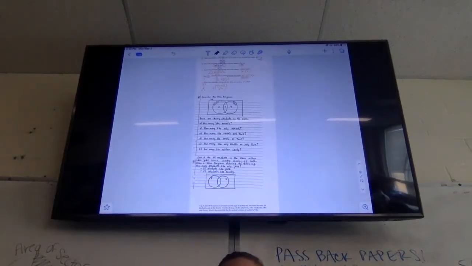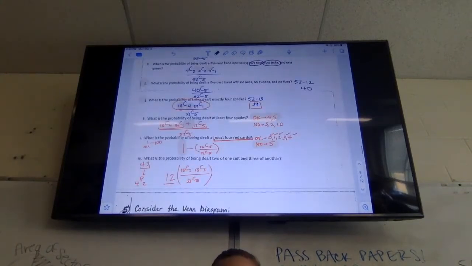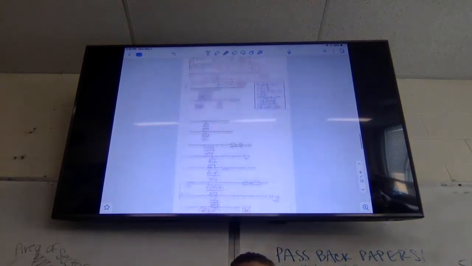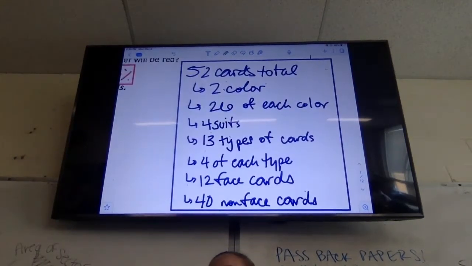So we are looking at the end of 9-3. We're going to finish this today. Remember, we did our cards at the end of the day last class, so this should be the very end of the video before this. All of these were probabilities, so we had all of the possibilities, 52 choose 5 under everything, and then we just dealt with all of our possibilities based on the situations given. Remember, I gave you all of this stuff. I will not give this to you on the quiz, but I might ask you some card stuff.